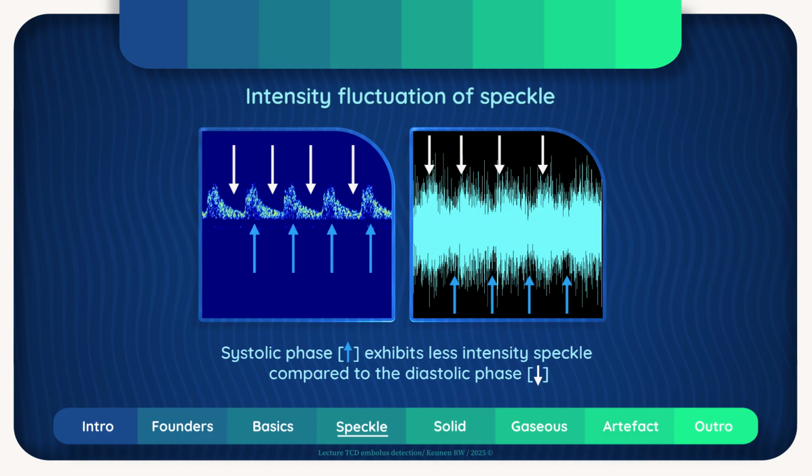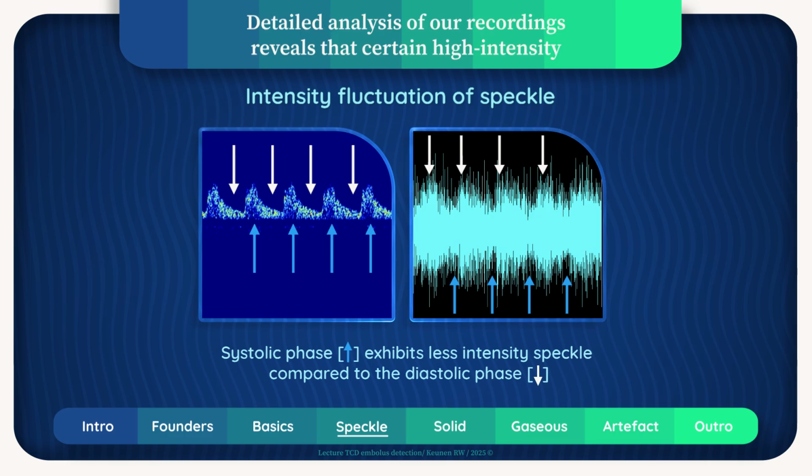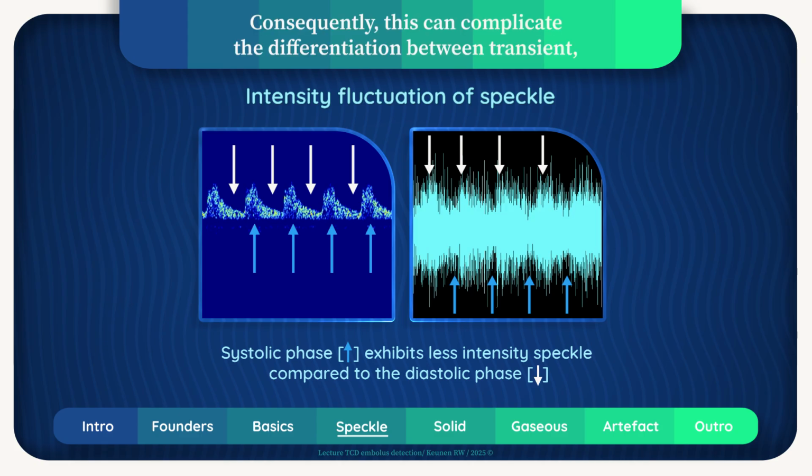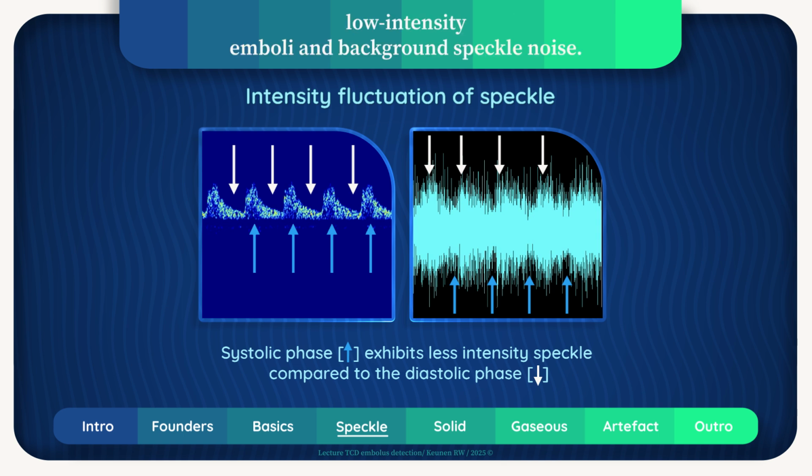To further elucidate speckle dynamics, it is important to note that speckle intensity appears less dense during systole relative to diastole. In this slide, systolic regions are indicated by blue arrows, while diastolic regions are marked with white arrows. Detailed analysis of our recordings reveals that certain high-intensity speckle elements can occasionally exceed the 3 decibel threshold typically used for microembolic signal detection. Consequently, this overlap can complicate the differentiation between transient, low-intensity emboli and background speckle noise.